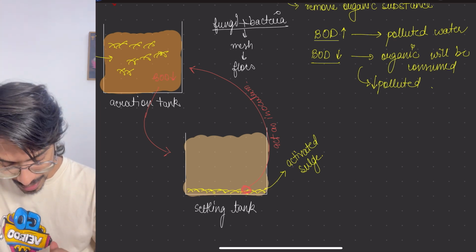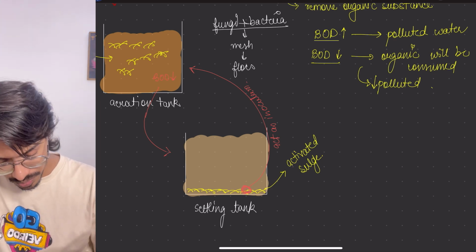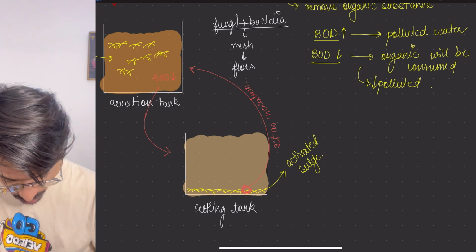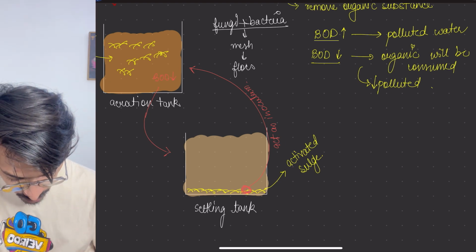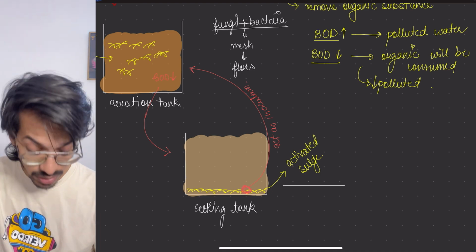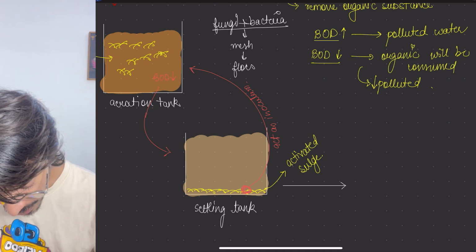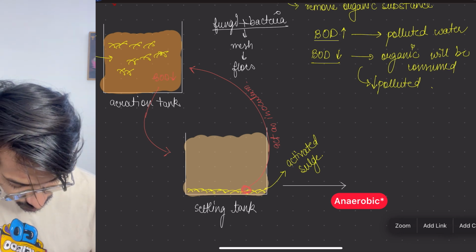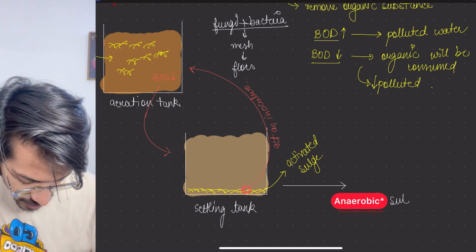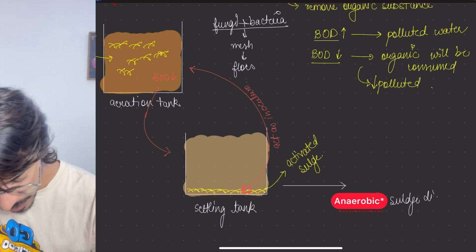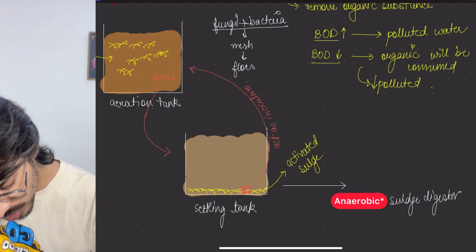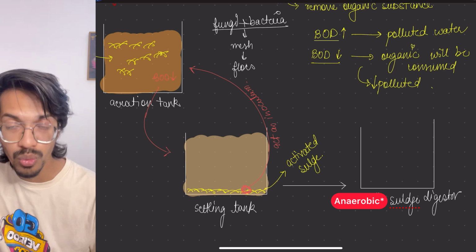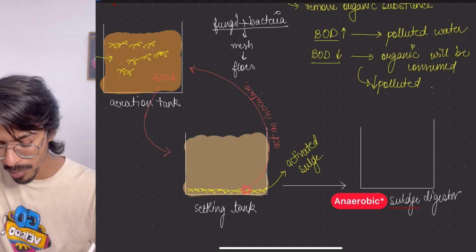Now this has happened. We will put all the other things into the next tank. The next tank is known as the anaerobic sludge digester. In the anaerobic sludge digester, what will happen? These flocs will be digested by anaerobic bacteria.